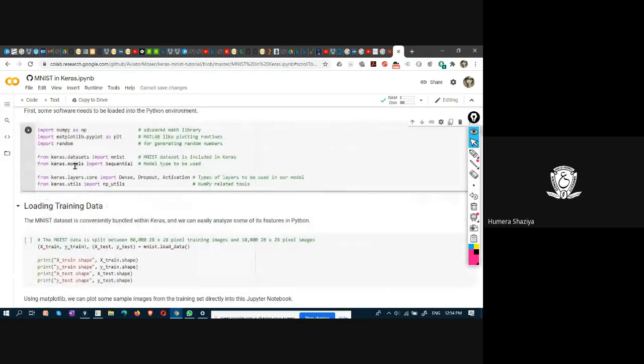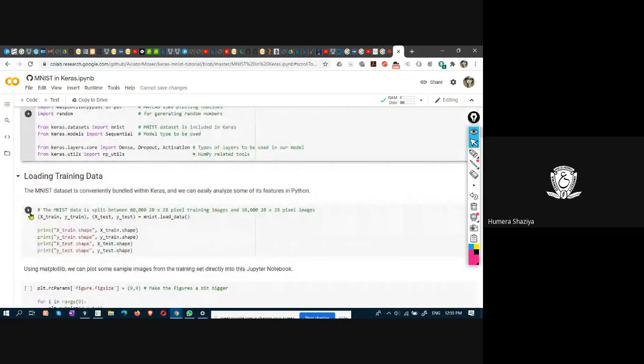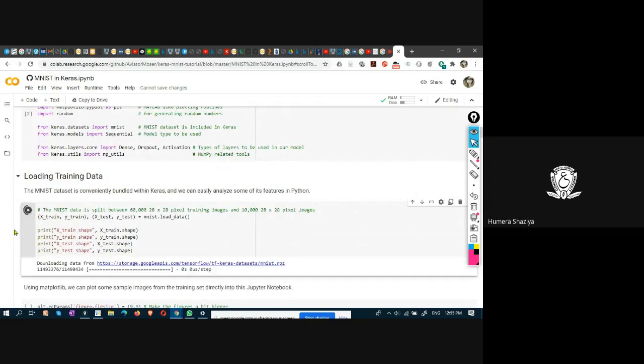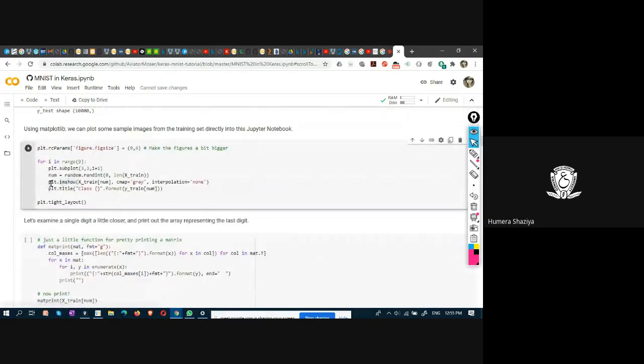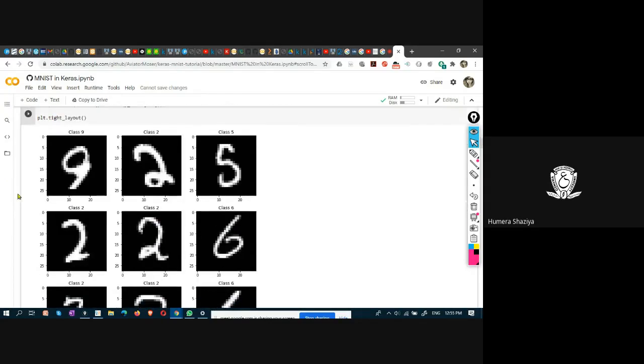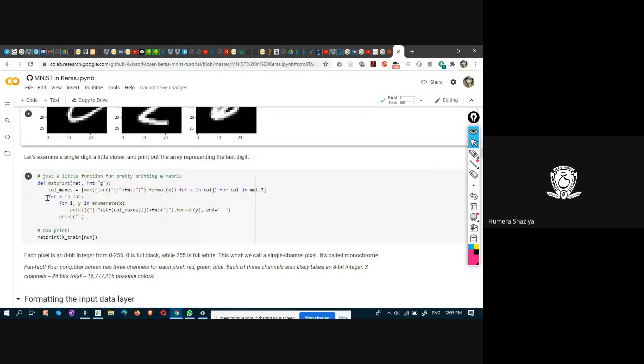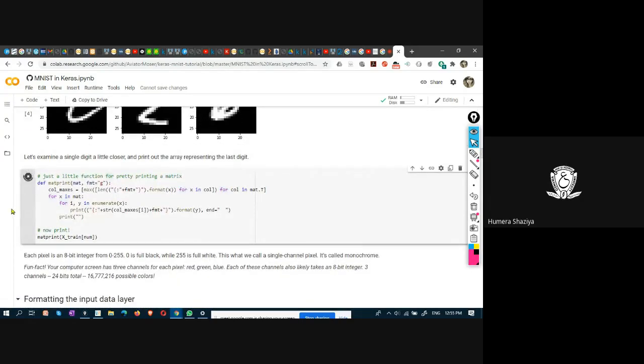This is loading of the API. This is data splitting into training and test set. This is just printing the data from the data set.